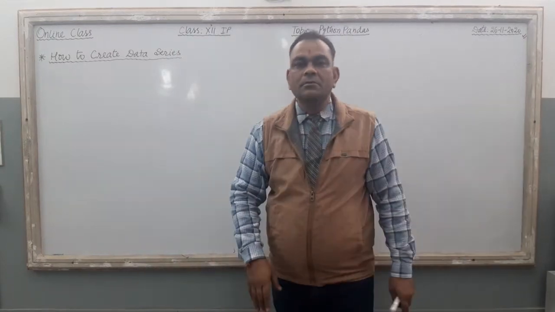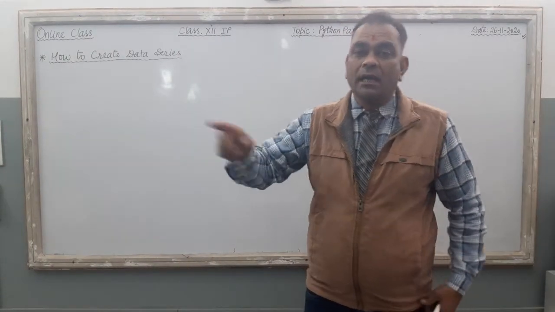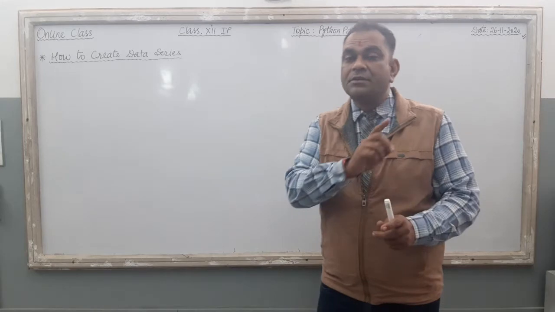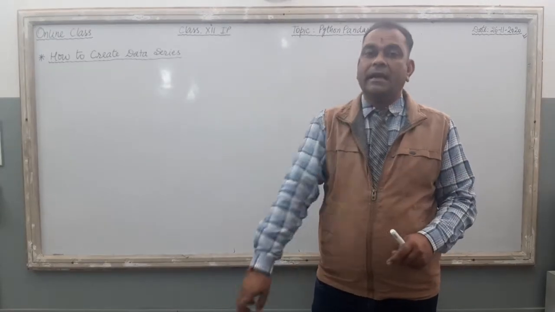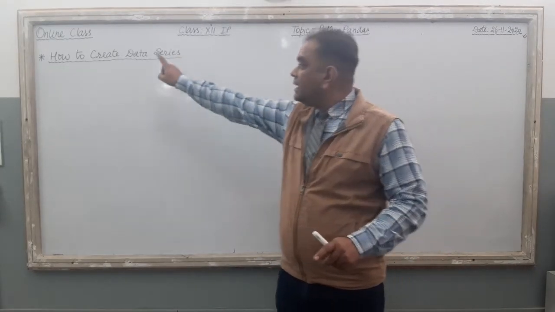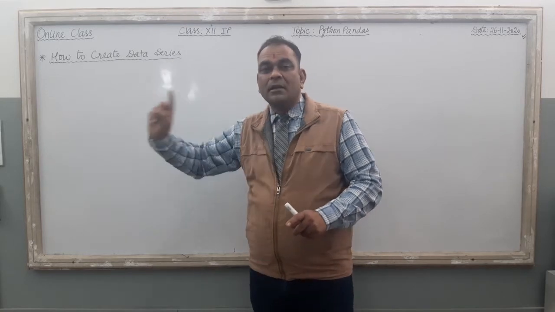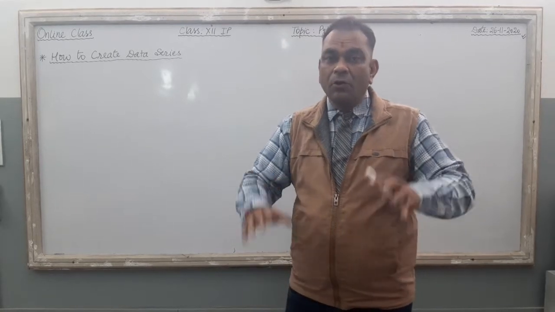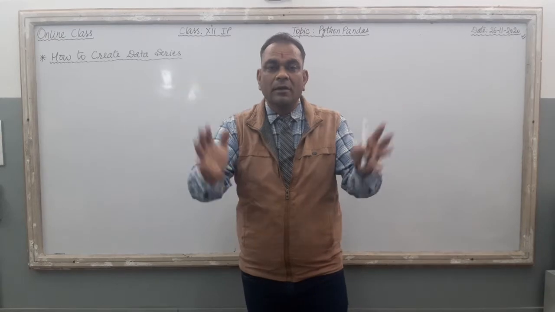Good morning IB students, welcome back to another video lecture, and this lecture is completely related to the data series object of Python pandas. You know about the series, you know about the data frame.